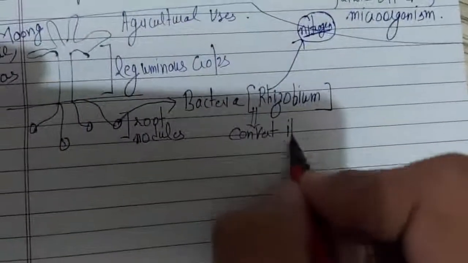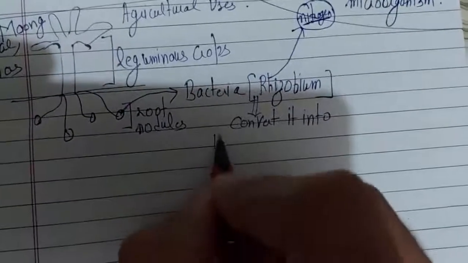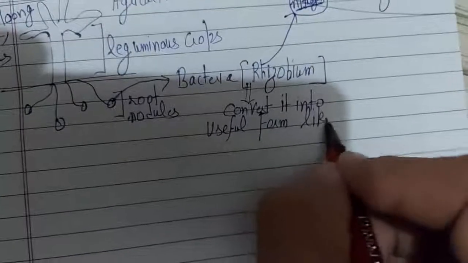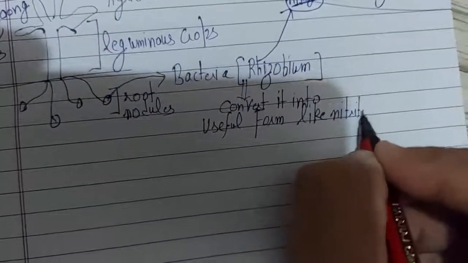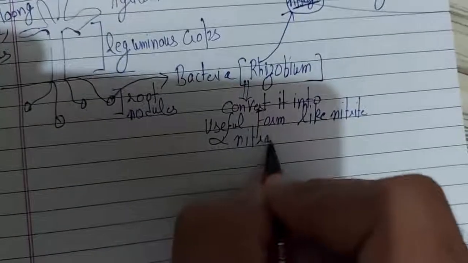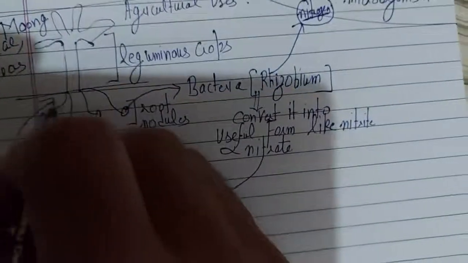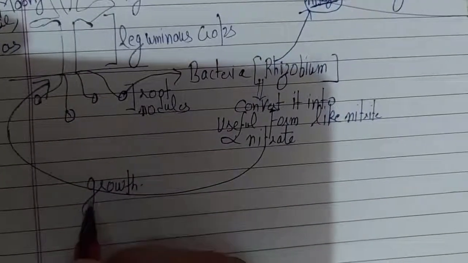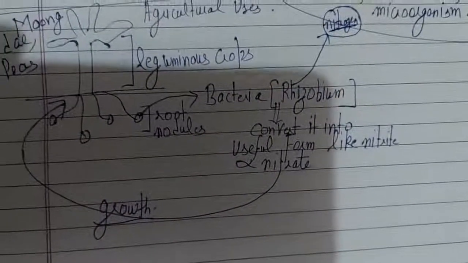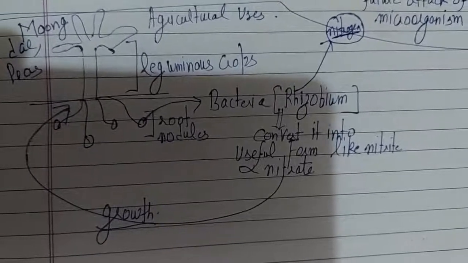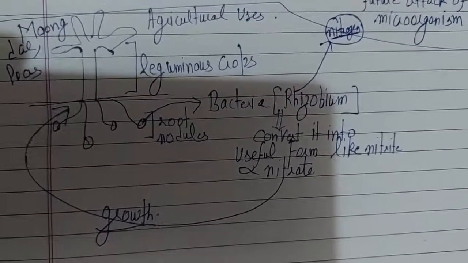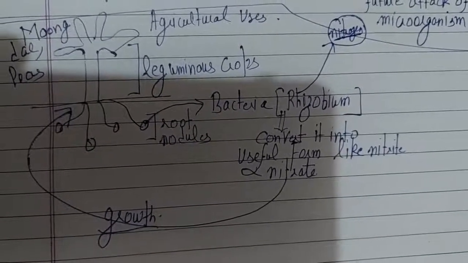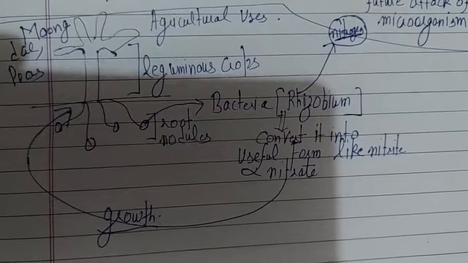It absorbs the nitrogen from the air and converts it into a useful form. Useful means soluble form, like nitrite and nitrate, and these are given to the crops for their growth. Nitrogen is required by the plant for the production of proteins. So these microorganisms are mainly responsible for the fertility of the soil and for the better growth of the crops.